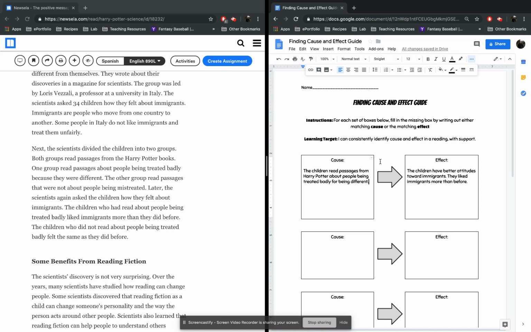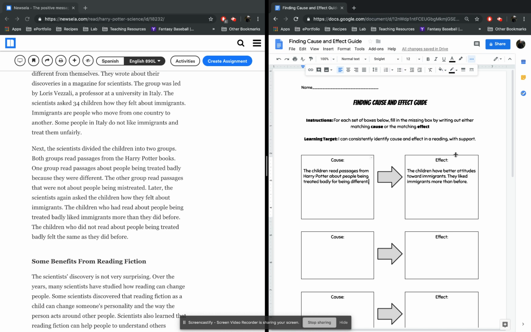I feel like you guys really get it for the most part, but I just wanted to make sure that we were modeling this and that everyone could see what this looks like. And when you're doing your assessment, guys, this is what I expect. I expect that you're using the source directly, like we did here. So I use the reading directly, and that you're filling out both the cause and the effect in complete sentences. That's very important as well.